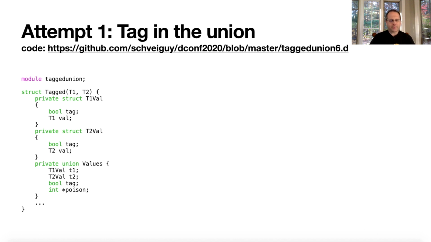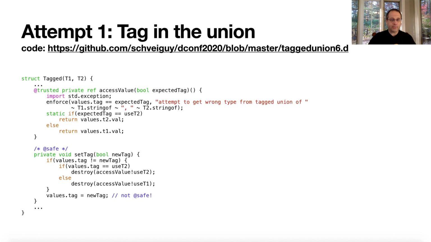First of all, I created these weird structures that have the tag embedded in it plus the value and did a union between those, and then also between a tag, which makes it easier to grab out, and for good measure, I threw in a poison integer pointer so that we can make good and sure that, yes, this overlaps with a pointer.